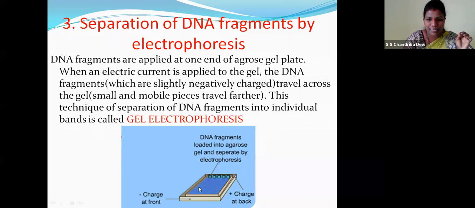This is the plate which has agarose gel. Now electric current is being passed, and the DNA fragments travel across the gel and separate into individual bands. So this is called gel electrophoresis.